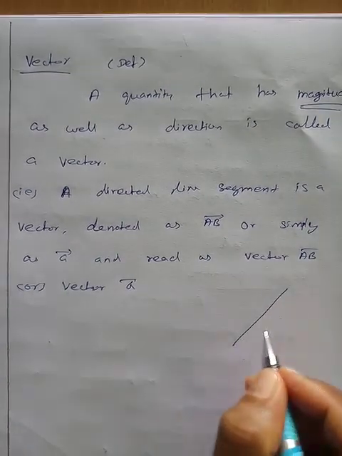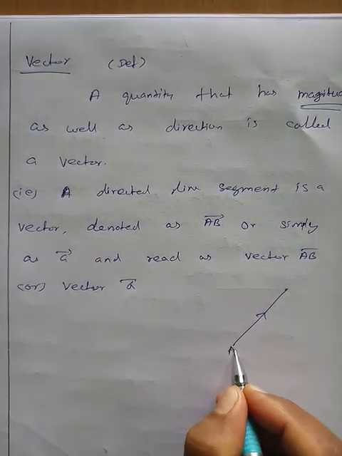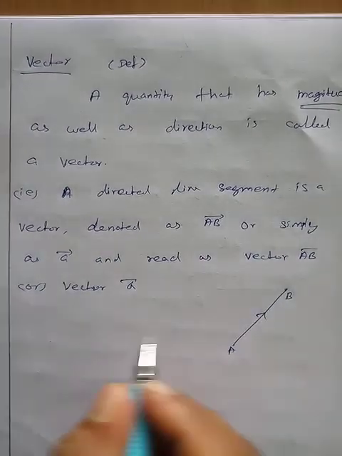So the directed line segment AB is called the vector.